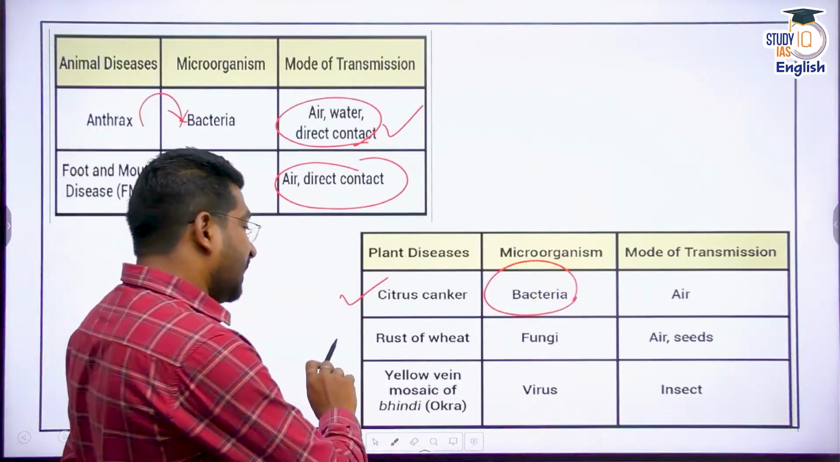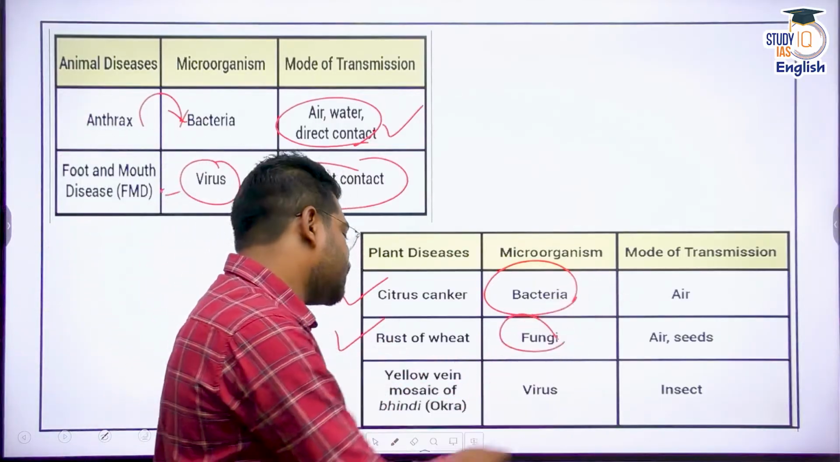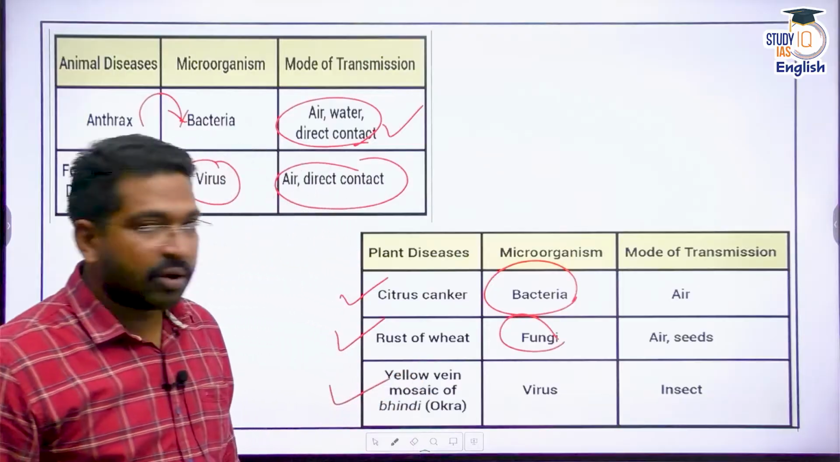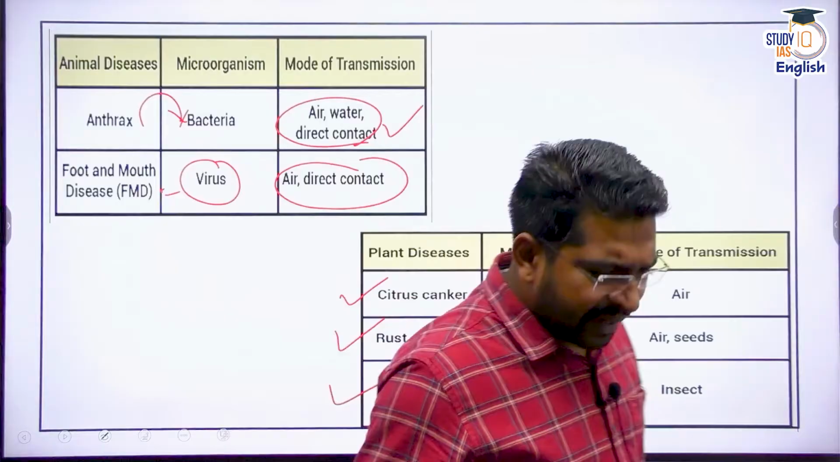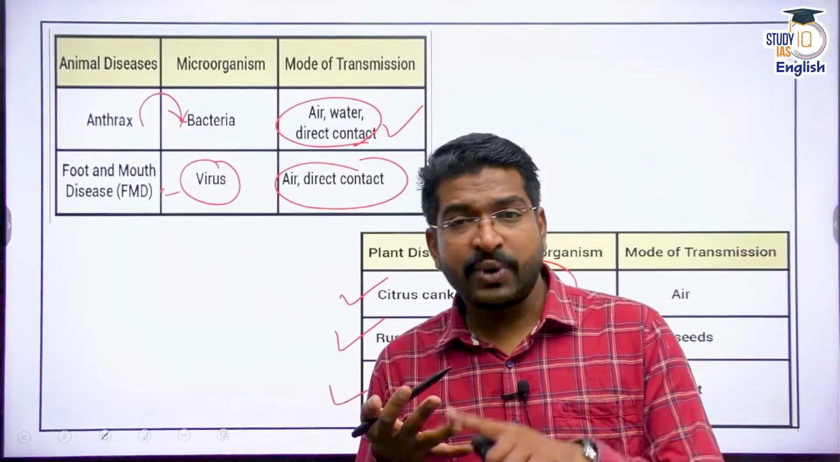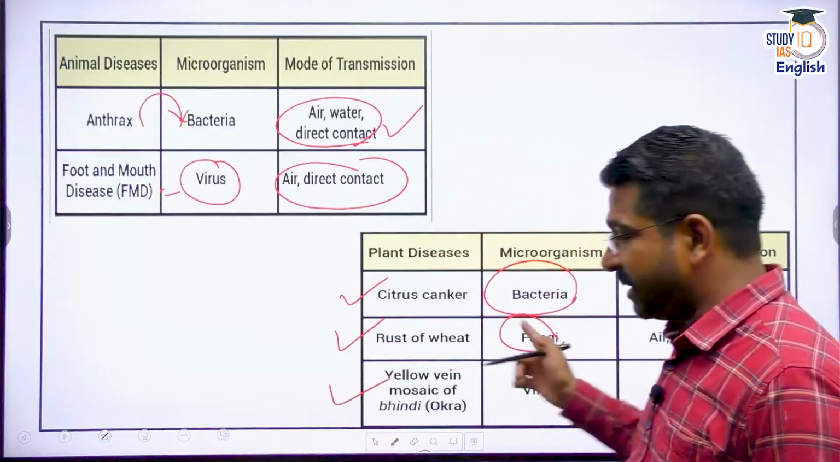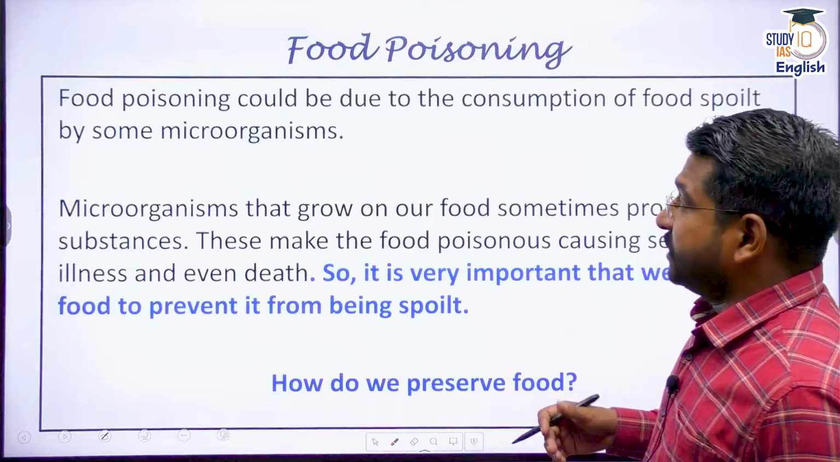You must have seen rust of wheat. It is caused by a fungus, again through air, seeds. You have yellow vein mosaic of your bhindi or okra. It is a virus, right? So viruses, bacteria, fungi, they can give diseases to humans, they can give diseases to animals, they can give diseases to even plants, right? Or else it can also lead to food poisoning.